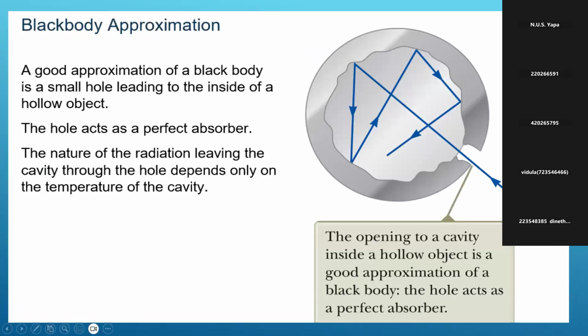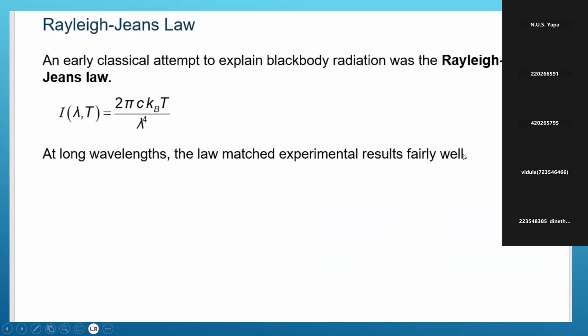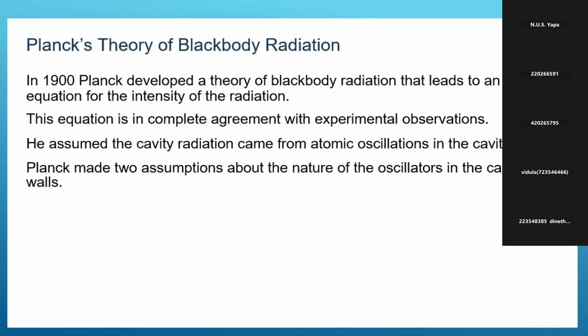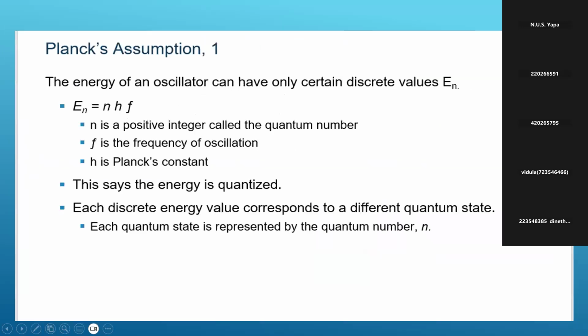This is a good approximation of a black body. So Planck thought that in this cavity, the black body shows oscillators oscillating against each other. Planck made two assumptions about the nature of oscillators in the cavity walls.